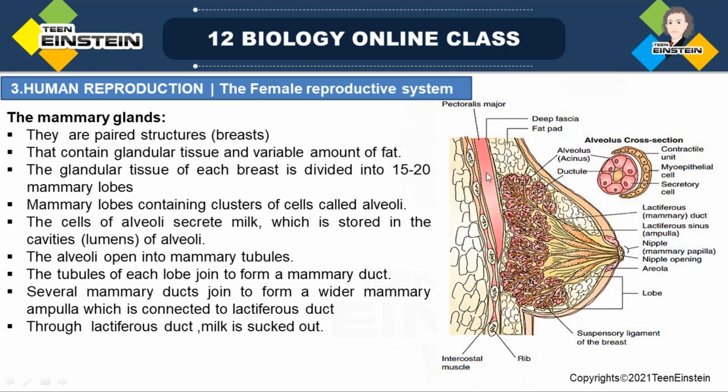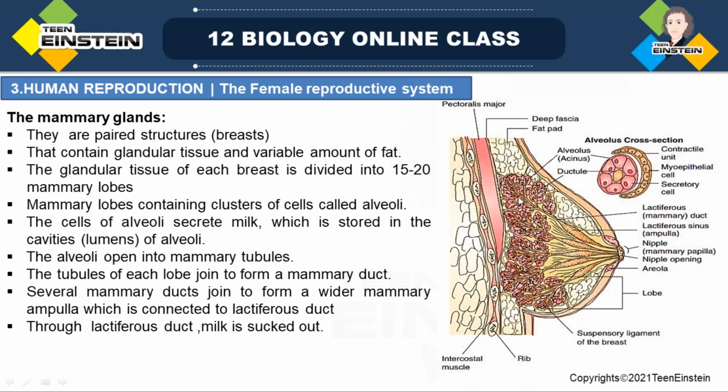You can see the mammary lobes, 15 to 20 mammary lobes, and these mammary lobes contain clusters of cells. These cells are called alveoli. The cells of alveoli secrete milk, and this milk is stored in the lumen, in the cavities of alveoli. And this alveoli opens to mammary tubules.